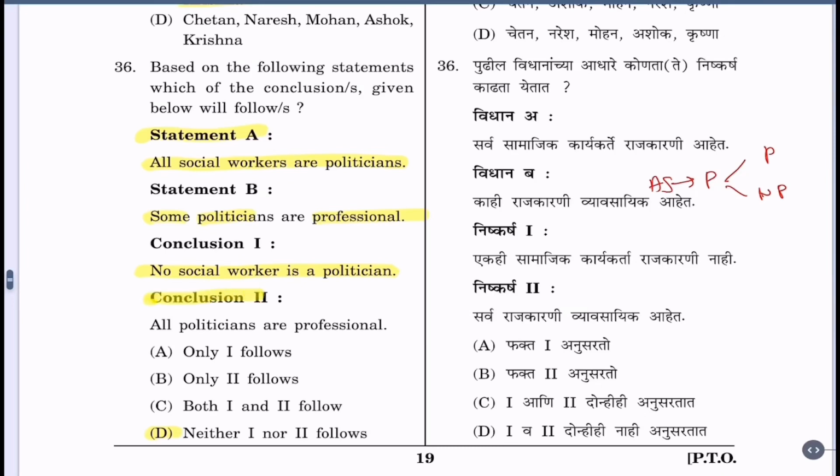And conclusion 2. All politicians are professionals. Now we can see here that some politicians are professionals. Professionals I will write by PR. So option A, only 1 follows: 1 does not follow. B, only 2 follows: 2 also does not follow. C, both 1 and 2 follow: that also is not true. So the correct option is D, neither 1 nor 2 follows.